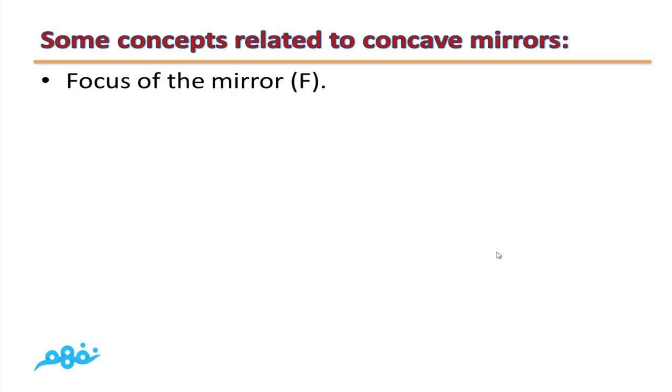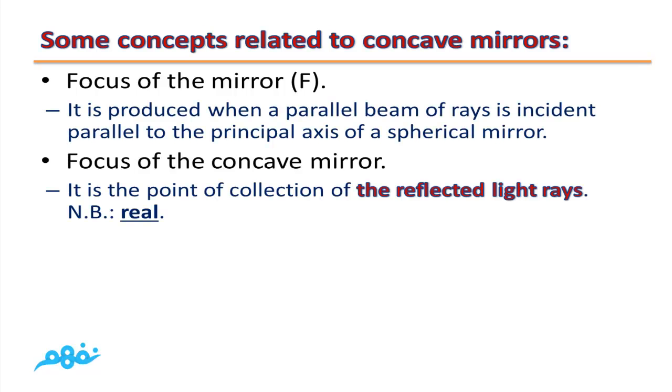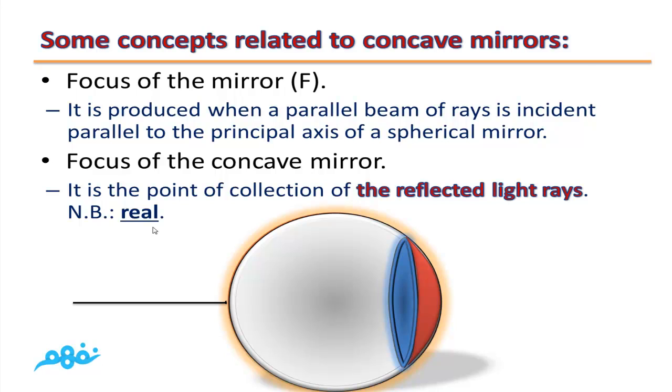Focus of the mirror, F. It is produced when a parallel beam of rays is incident parallel to the principal axis of a spherical mirror. Focus of the concave mirror: it is the point of collection of the reflected light rays, and this focus is real. You can receive it on a screen.